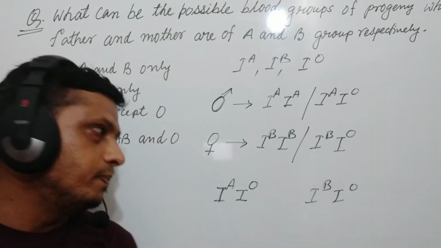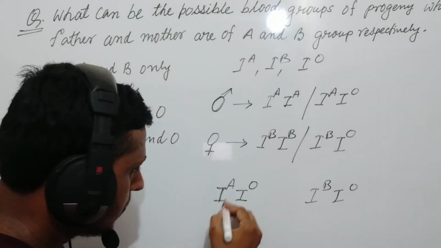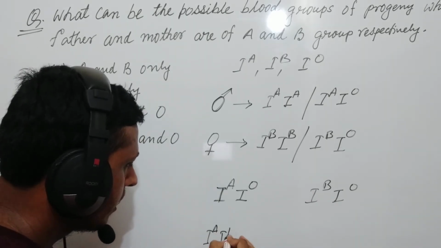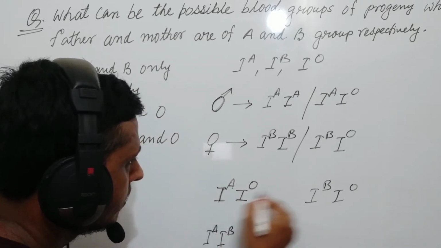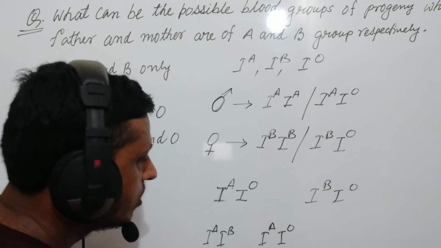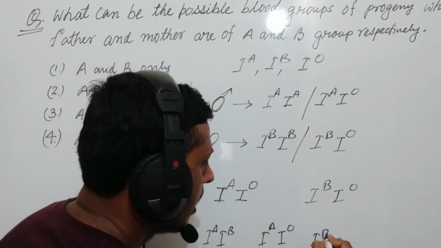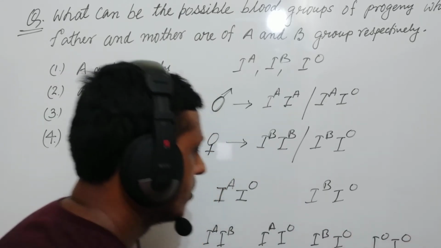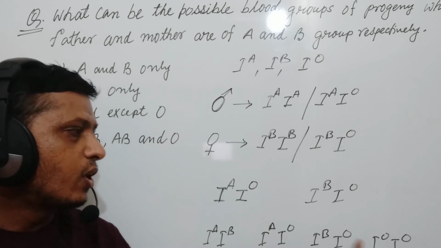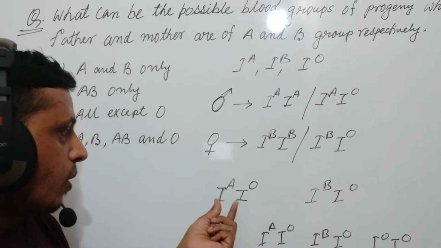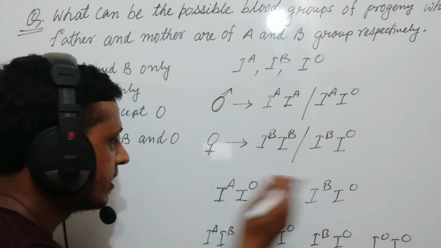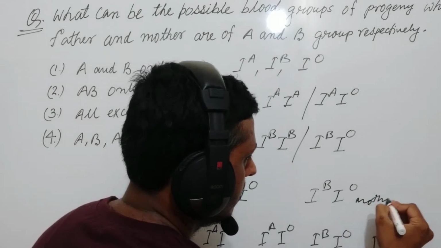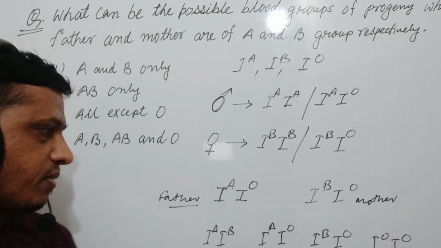So in this case, the possible genotypes of the progenies are IAIB, then IAI0, IBI0, and I0I0. These are the possible allelic combinations if the allelic combinations of the father and mother are like this. This is the father, this is the mother, and this is for the progenies.